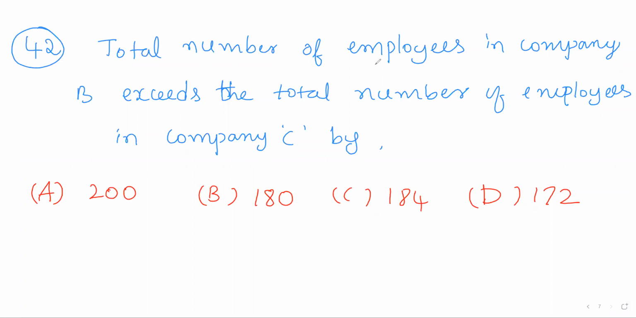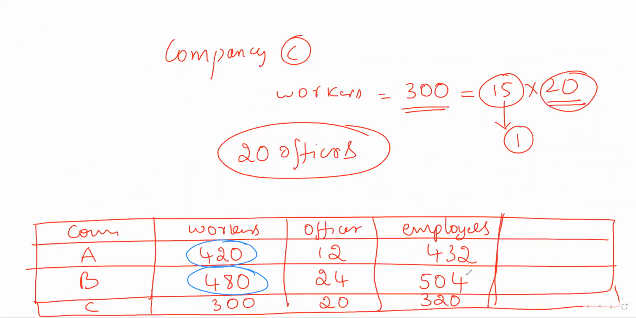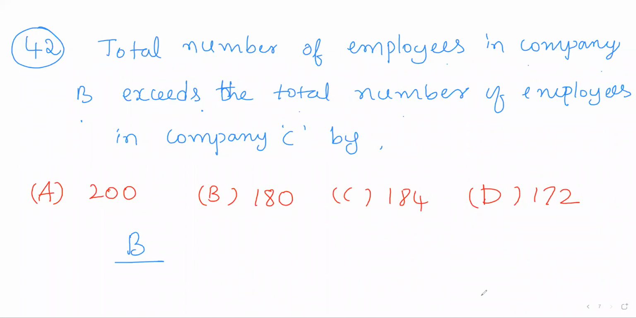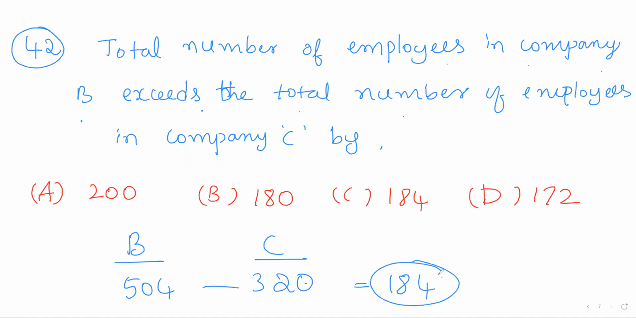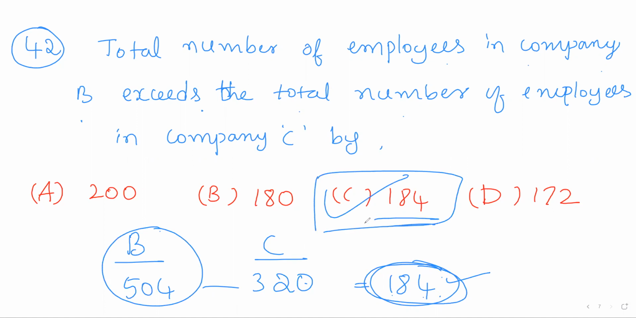So 42, total number of employees in company B exceeds the total number of employees in company C. So total number of employees in company B is 504 and total number of employees in company C is 320. So what is the difference? So difference is 184. So number of employees in company B exceeds the total number of employees in company C by 184. The answer is option C.